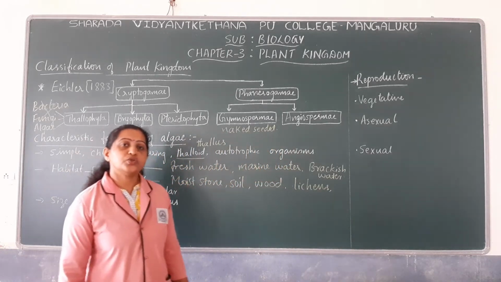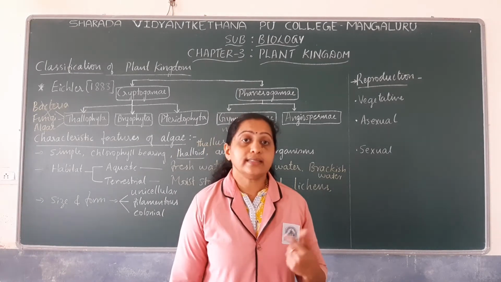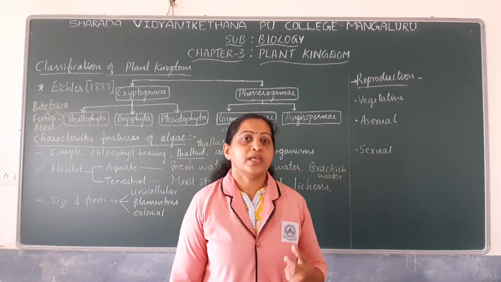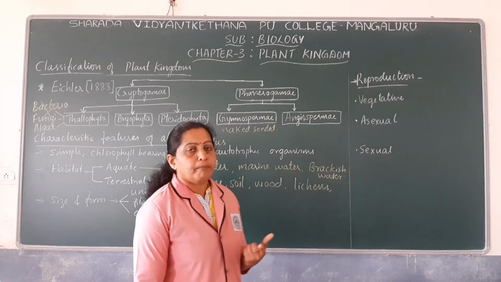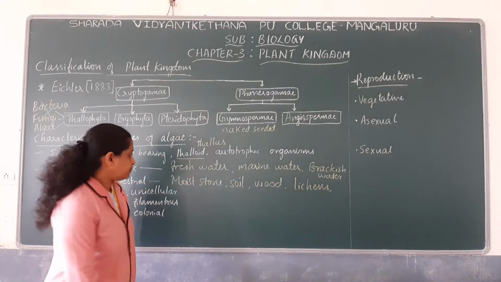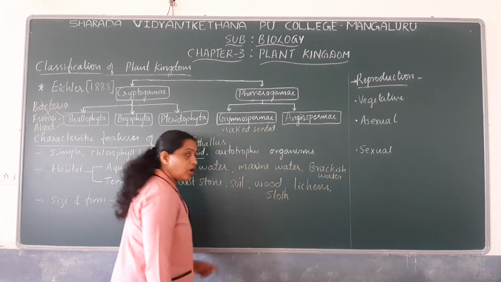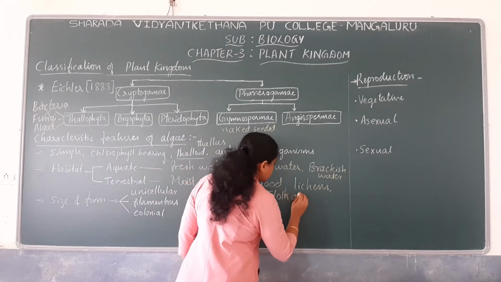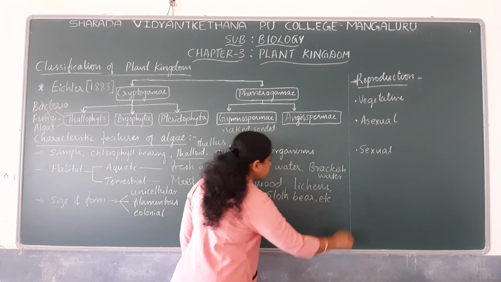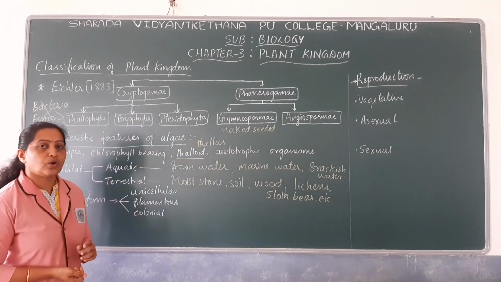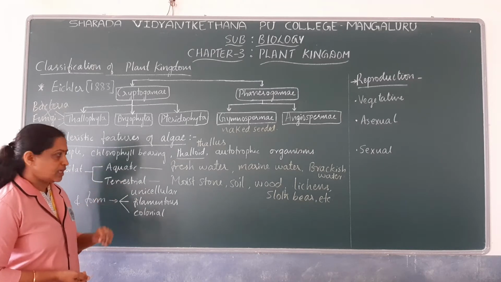And algae are also known to be found on the body of other organisms or other animals. For example, there are certain algae which grow on the body of a kind of bear known as sloth bear. So these are some of the terrestrial habitats of algae. So algae may be found both in aquatic or terrestrial habitat.